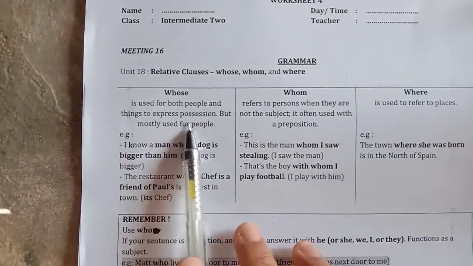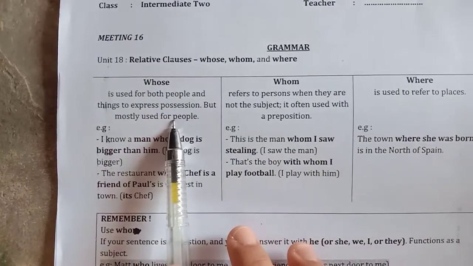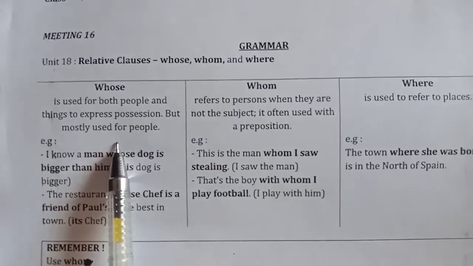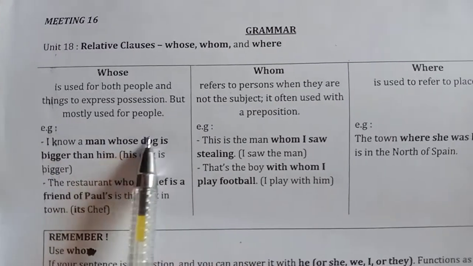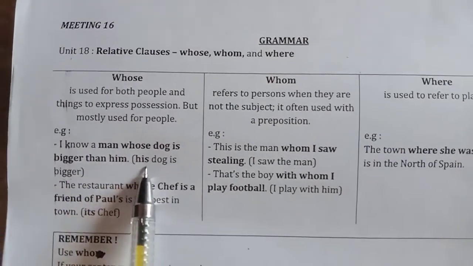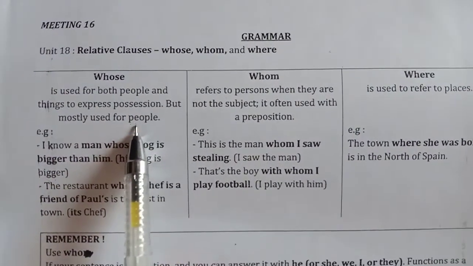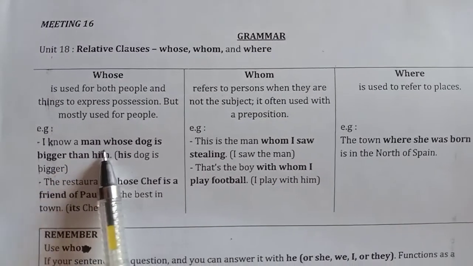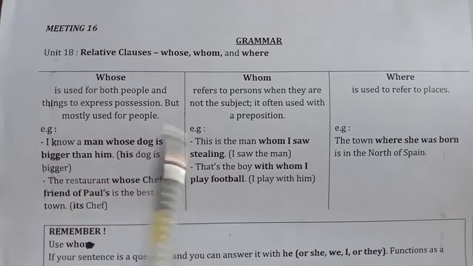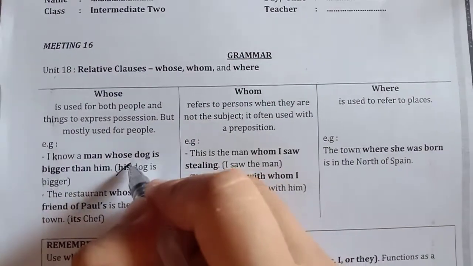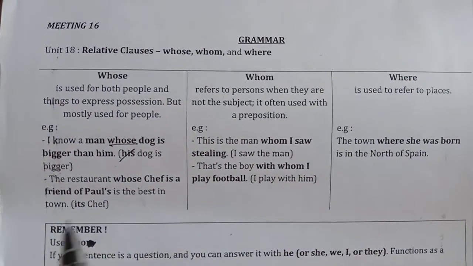So what is whose? Whose is used for both people and things to express possession, but it is mostly used for people. For example, I know a man whose dog is bigger than him. So whose is like a possession. Like "I know a man that his dog is bigger", his dog will replace his. We replace his and change it with whose. So, I know a man whose dog is bigger than him.